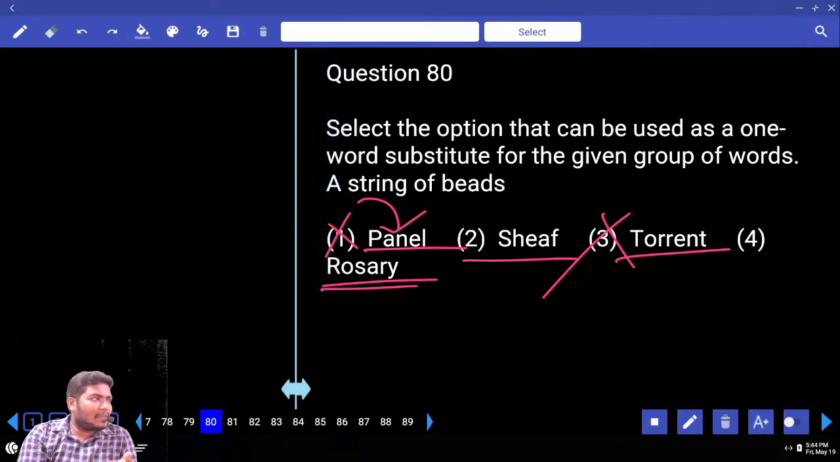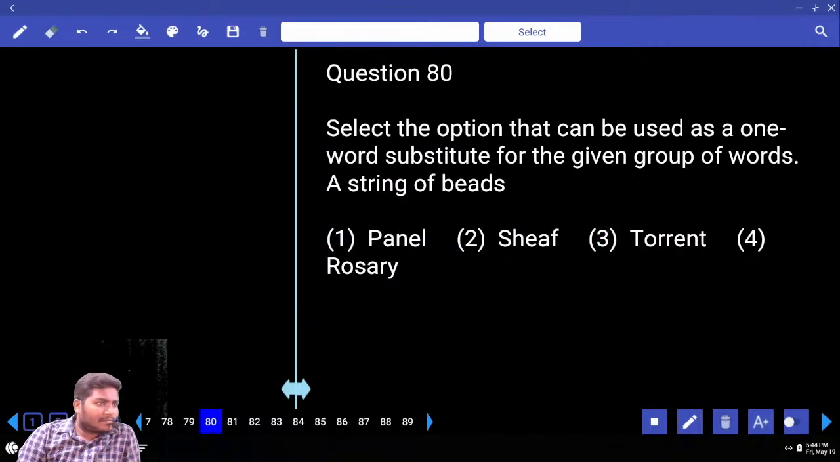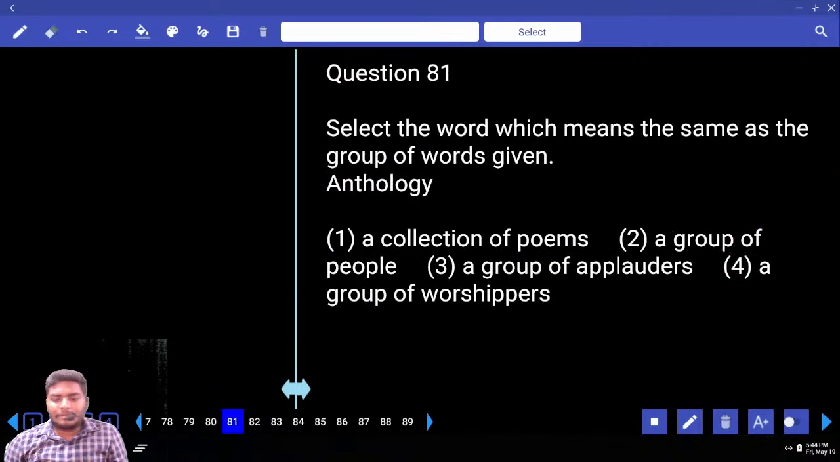Another one is rosary. Catholics use this rosary. They chant every time. So that is rosary. Can you tell me your answer now? That comes with a rosary. Move to 81. Anthology.